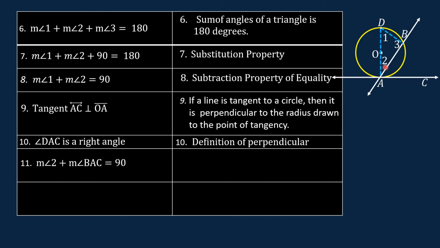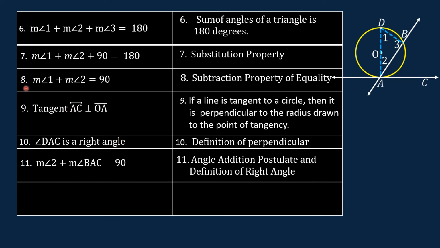Now, we can add angle 2 to angle BAC. Angle 2 plus angle BAC is equal to angle DAC, which is the right angle whose measure is equal to 90. Therefore, the measure of angle 2 plus the measure of angle BAC is equal to 90. The reason, angle addition postulate and definition of right angle.